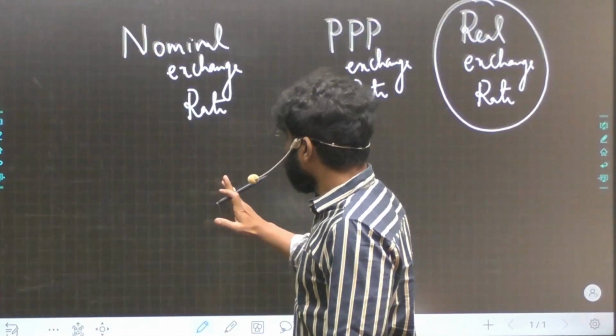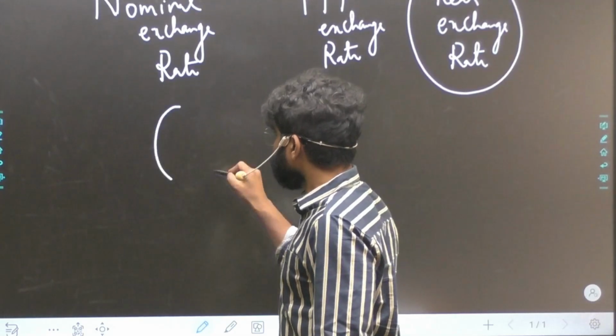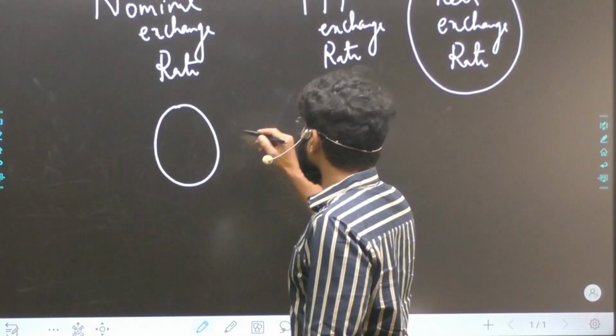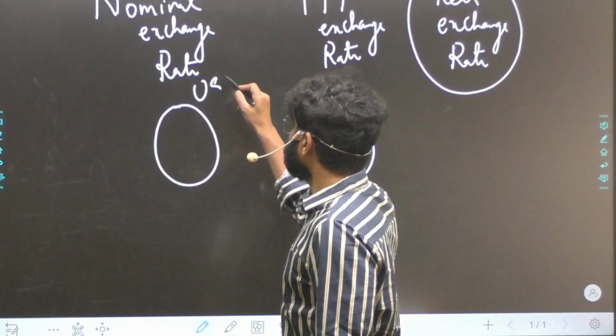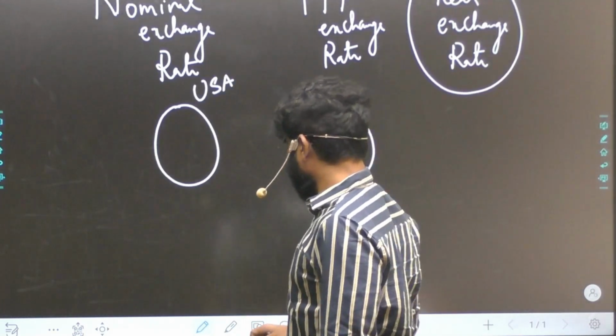Now let's try to understand this through an example. Suppose I'm taking US, or let's take India here.